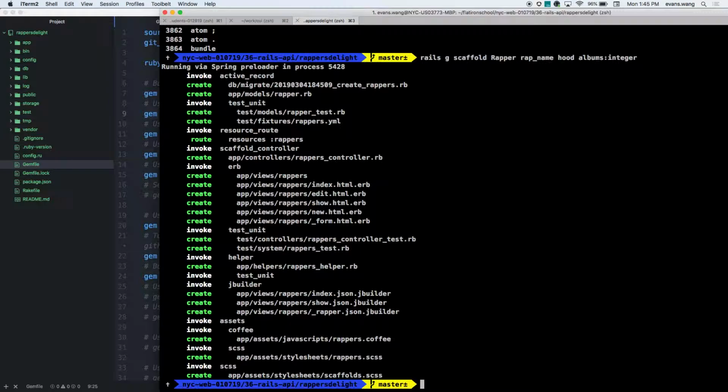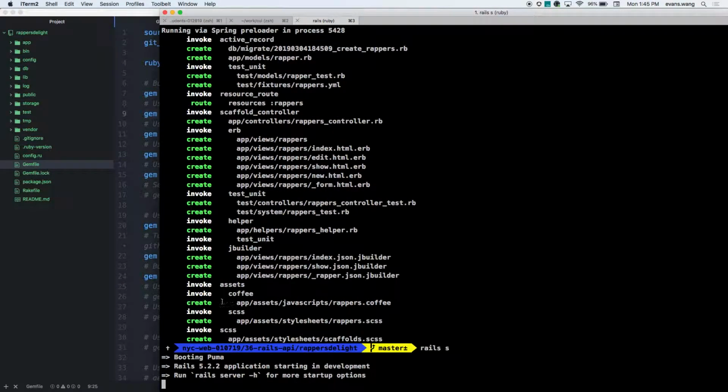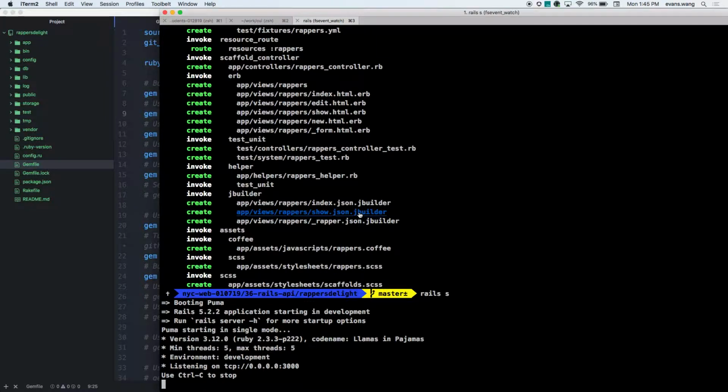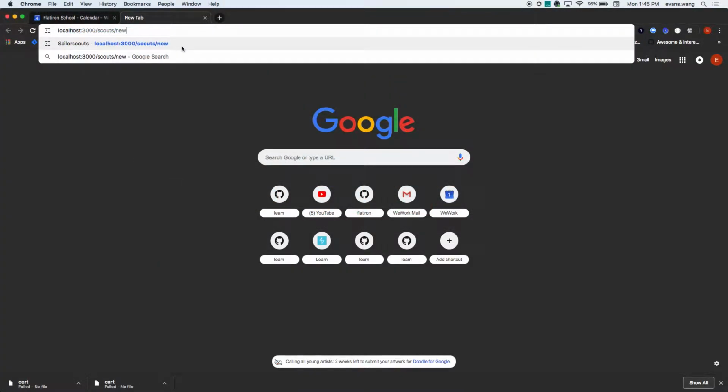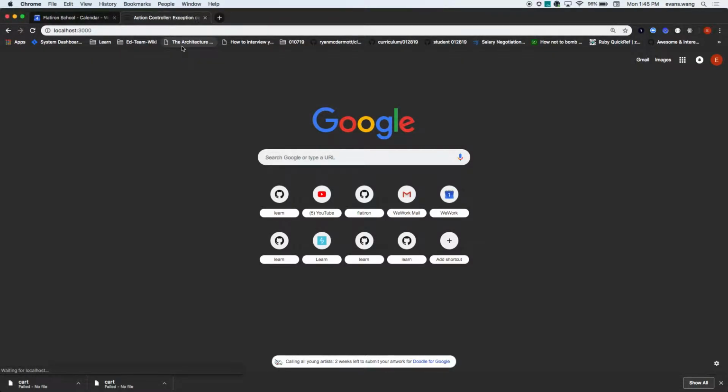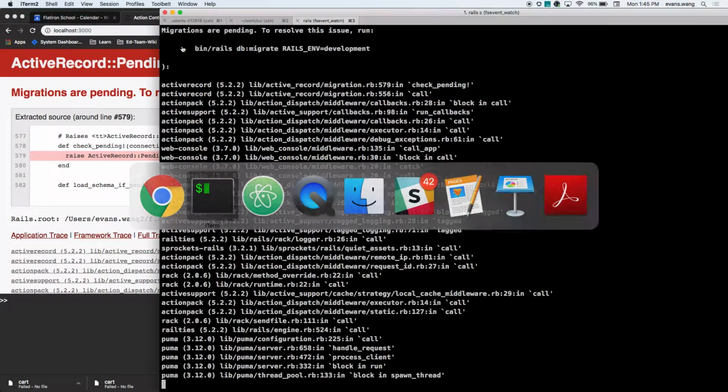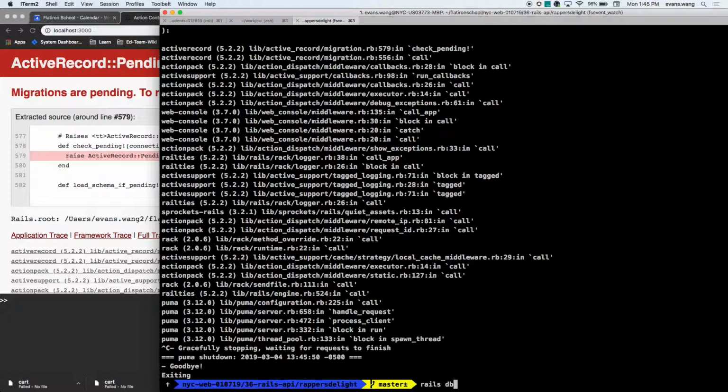So, cool, let's see the magic of Rails, right? All I have to do is start the server. And what scaffold will do is, it's actually pretty cool. So let's go check it out. Little localhost 3000. All right. Okay, I didn't migrate. That was terrible. Rails DB.